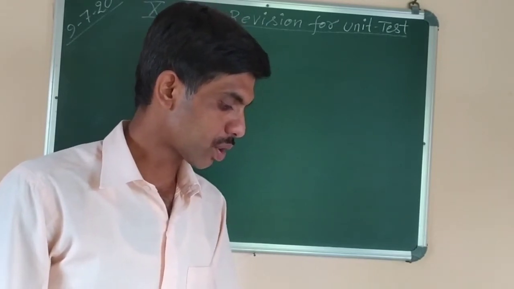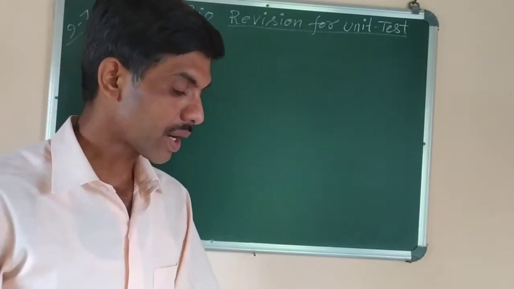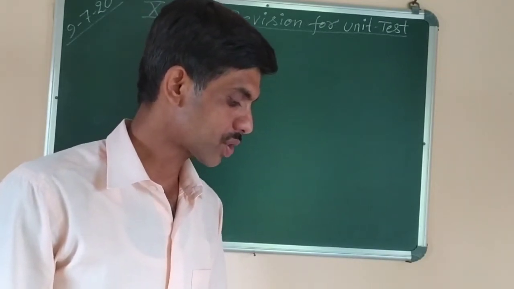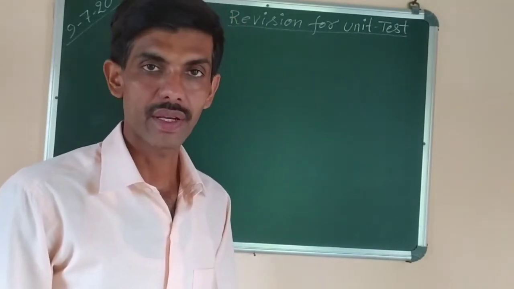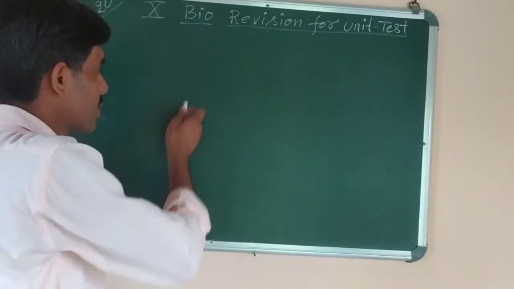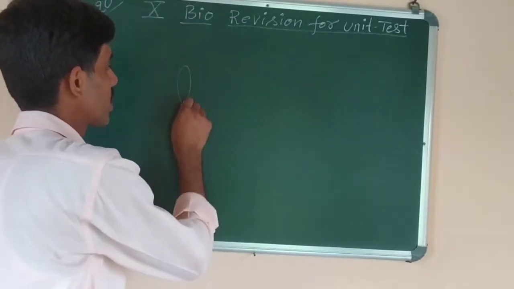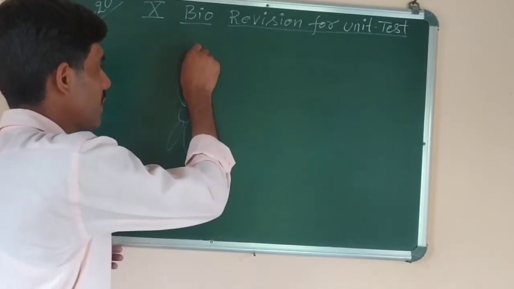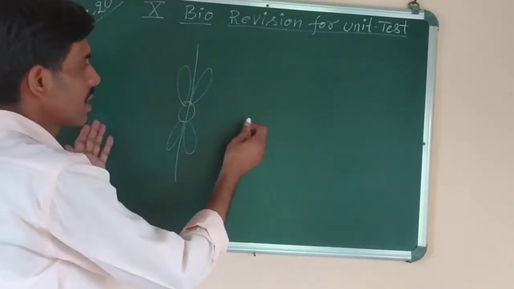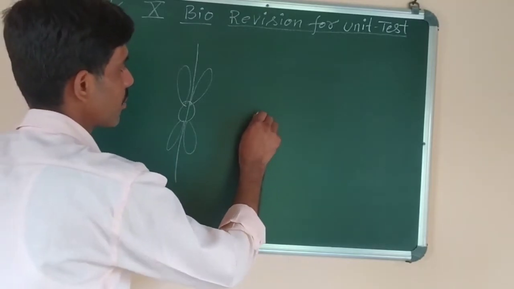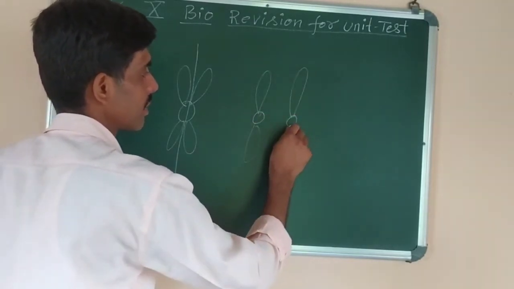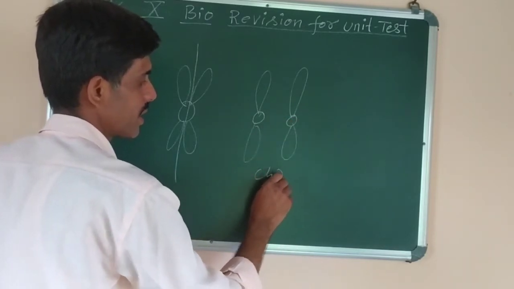Then number C, the chromosomes exhibit longitudinal splitting into two halves, and each half is called, the answer is chromatid. Like if the chromosome splits into two halves, like this is one chromosome, longitudinally if it is split into two halves, now I have drawn here both the halves, the other one is here, they are called chromatids.